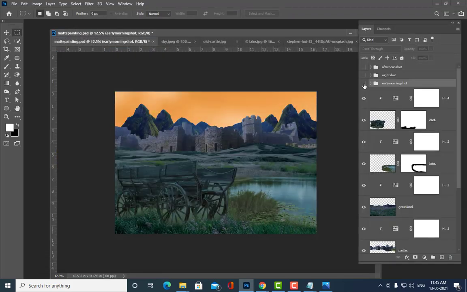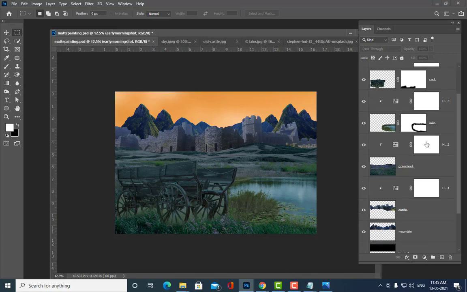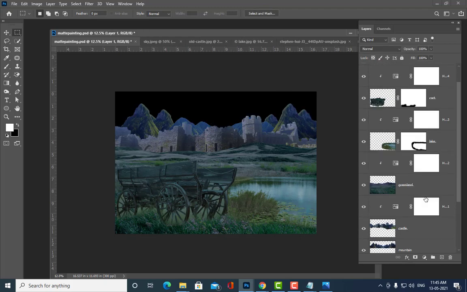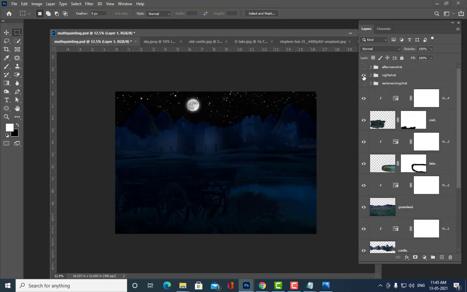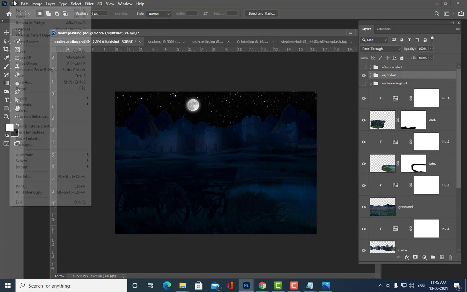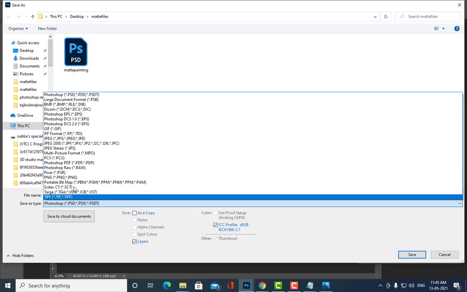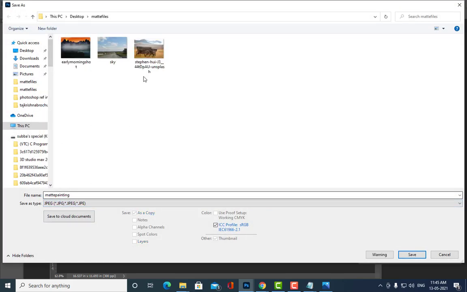Now we'll hide this, and then we'll go to the night shot. So this is the night shot. I'm going to save this. Night shot.